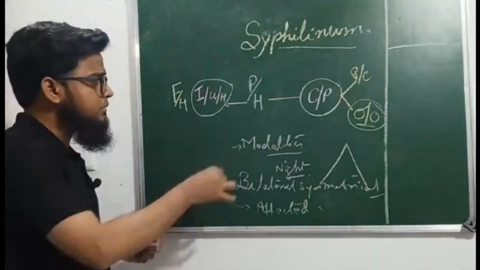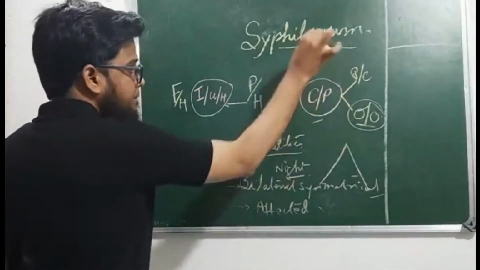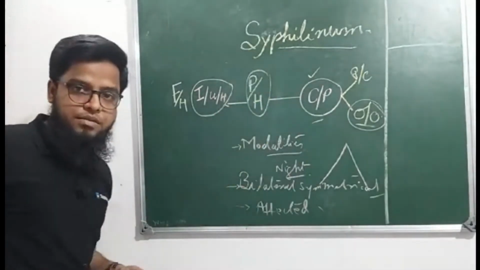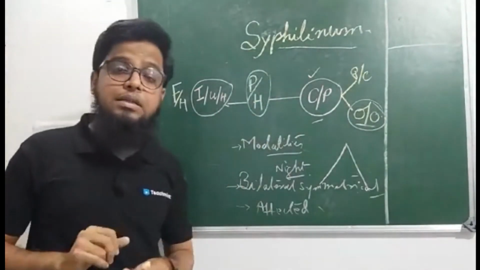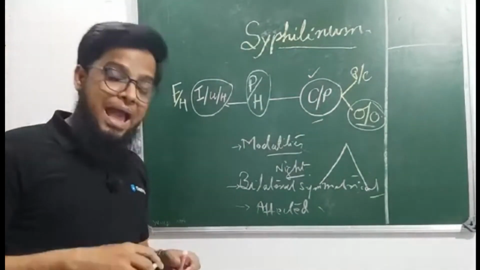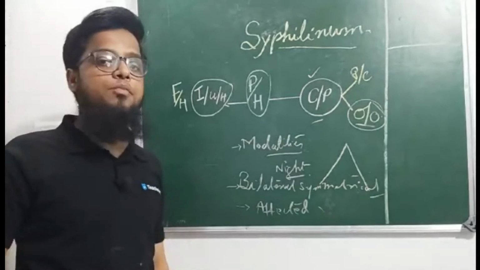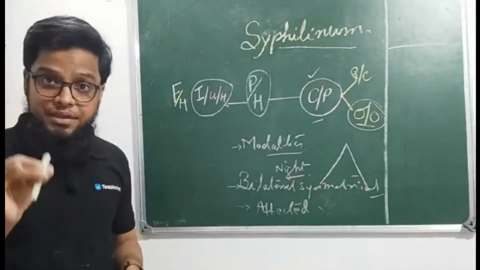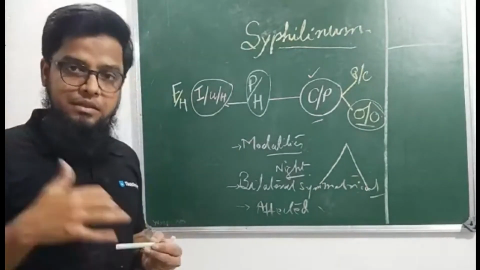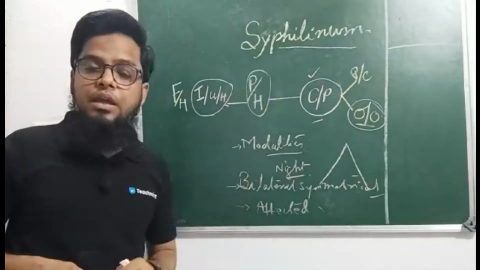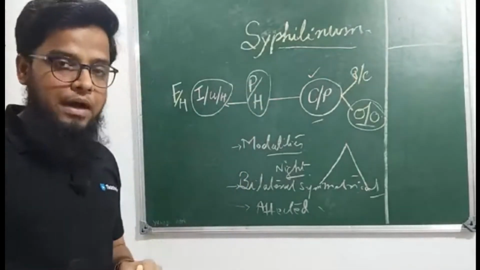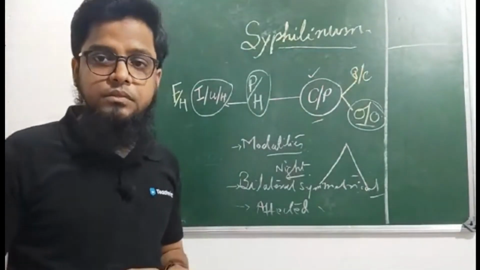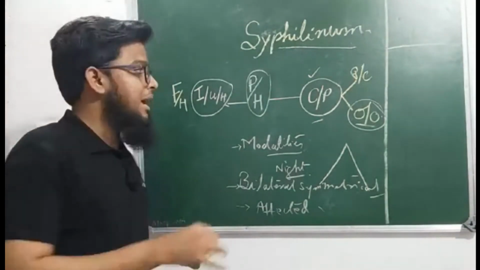Clear? Now this past history, what will you get in the past history? In the past history of a syphilinum patient, first of all, he might have suffered at some point of time from syphilis itself, the disease syphilis itself, with suppression. That is number one point. In past history you may find that a history of alcoholism is there.